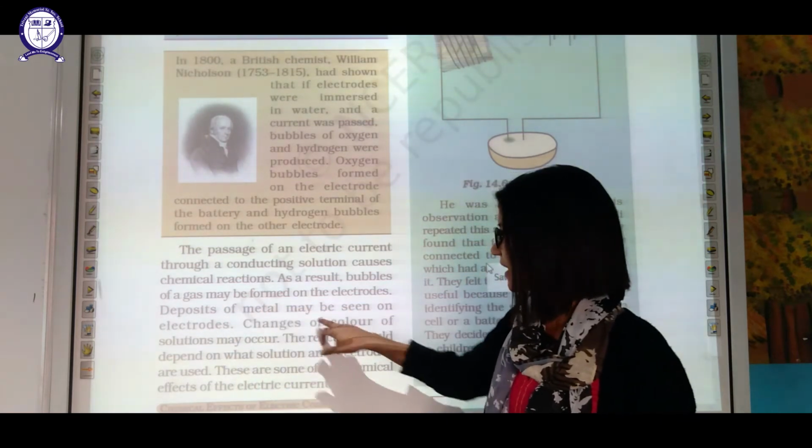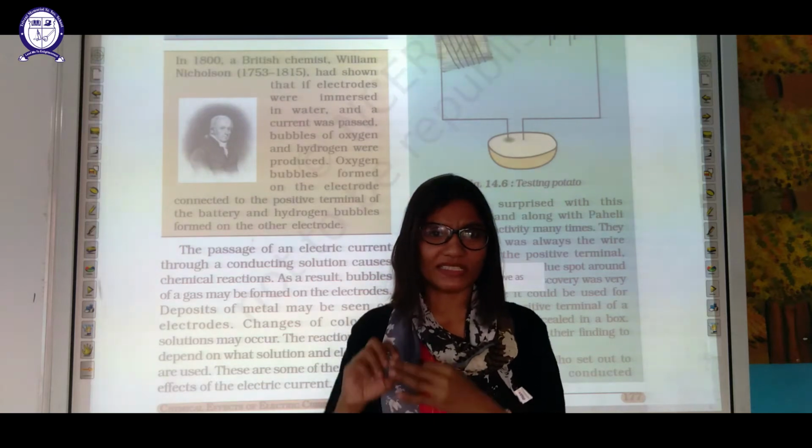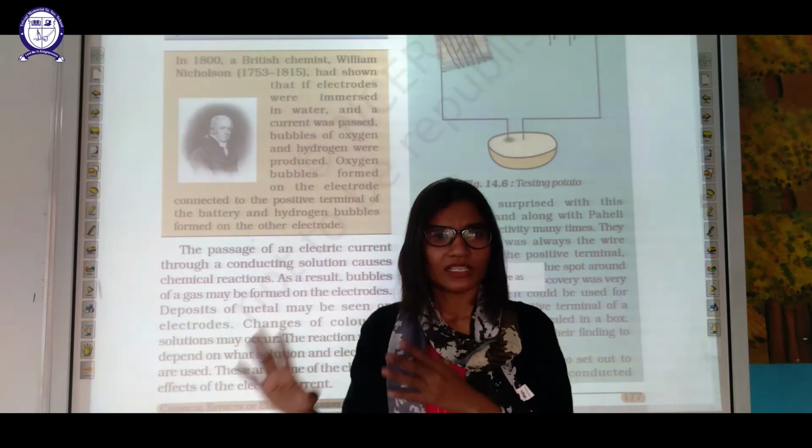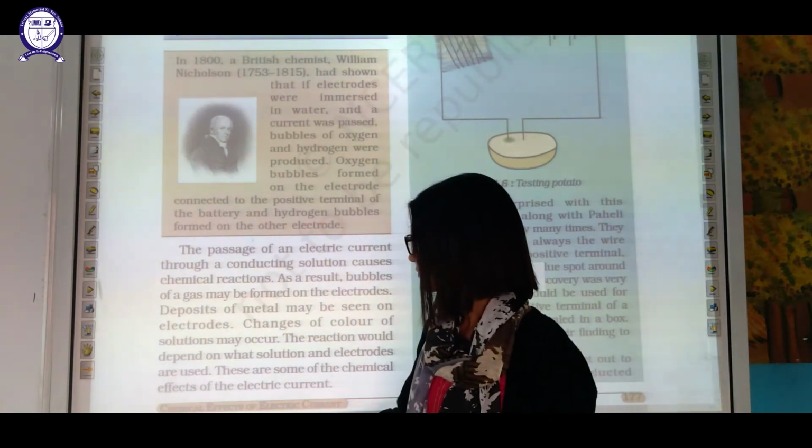A deposit of metal may be seen on the electrode. Okay. Deposition, presence of bubbles, color change, fragrance or smell change, all these things indicate chemical change. Okay. Now,